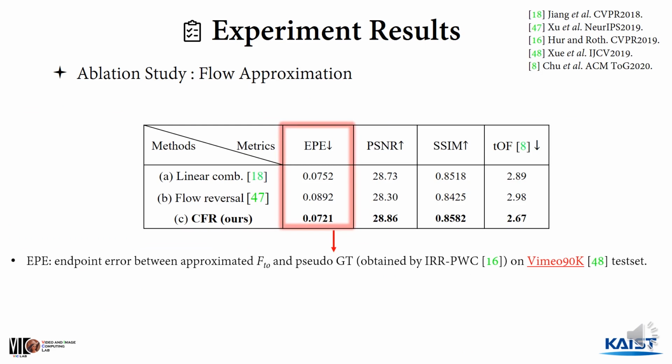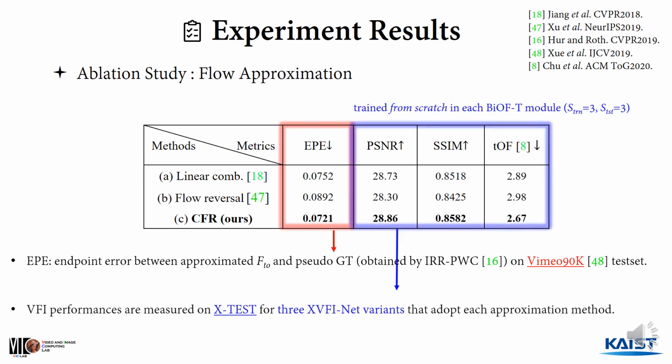The previous visual tendency is also consistently shown in a quantitative evaluation by endpoint error on the Vimeo dataset. The average EPEs for the 3 methods are calculated between the approximated flows and the pseudo-ground truths. We also trained 3 VFI models from scratch by adopting each of the 3 flow approximations in their BiOFT modules. This comparison also shows the superiority of our proposed CFR for VFI.